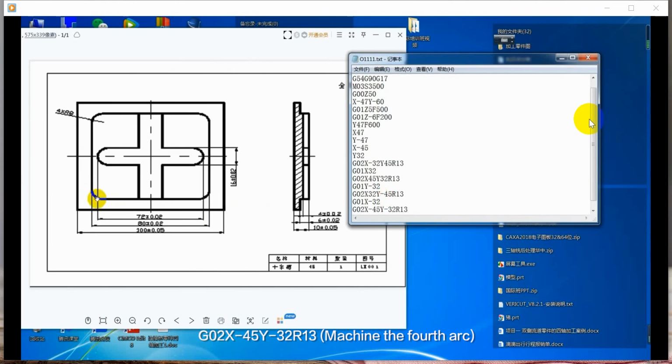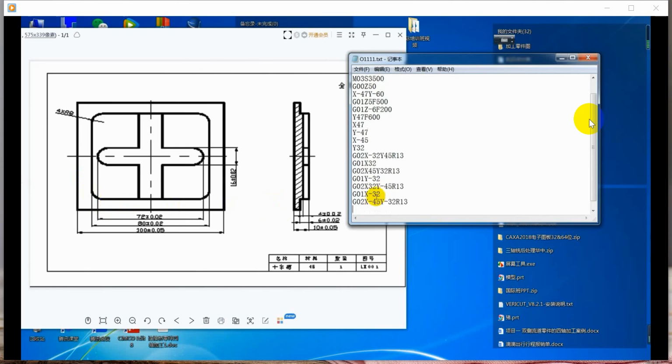Machine the fourth arc. G00, Z100. Move the Z-axis quickly to return to the safe point position.